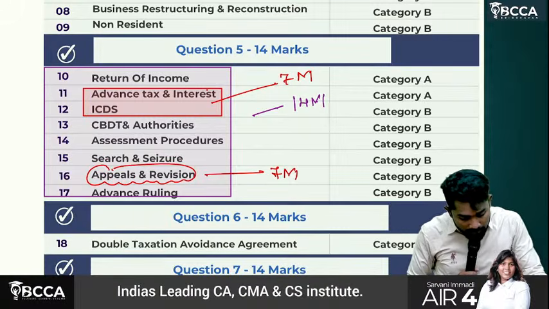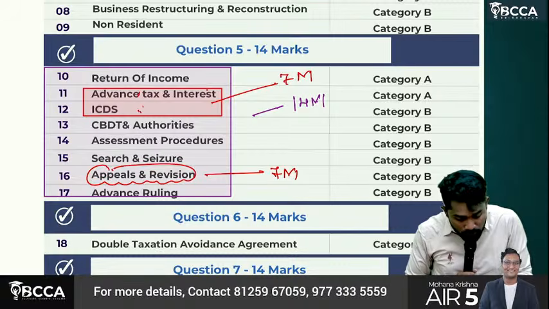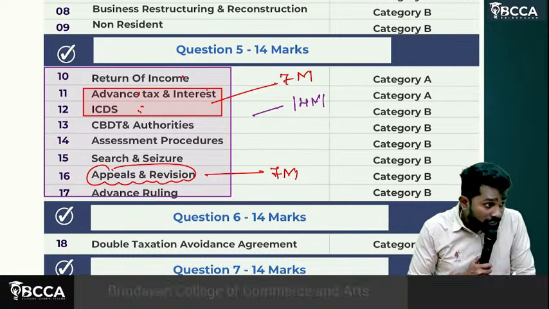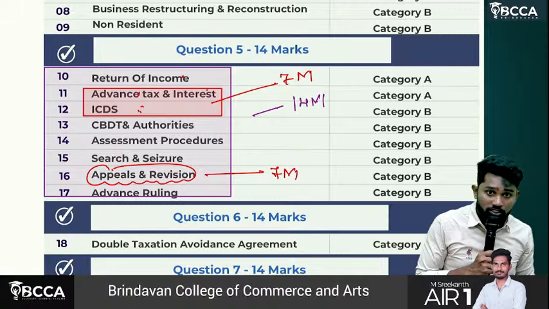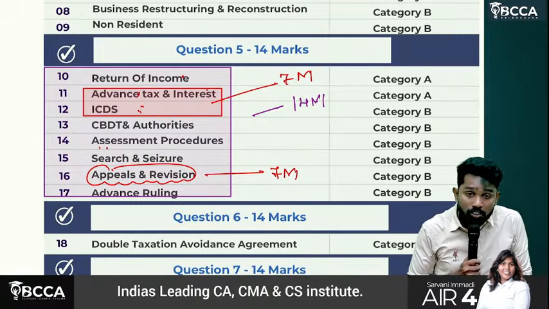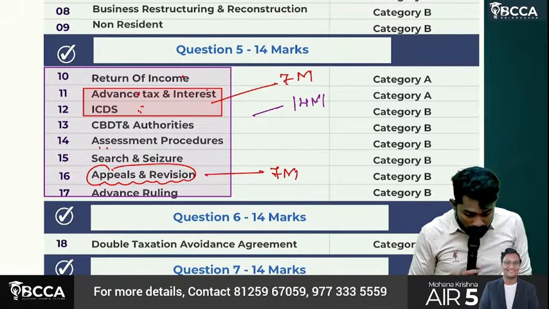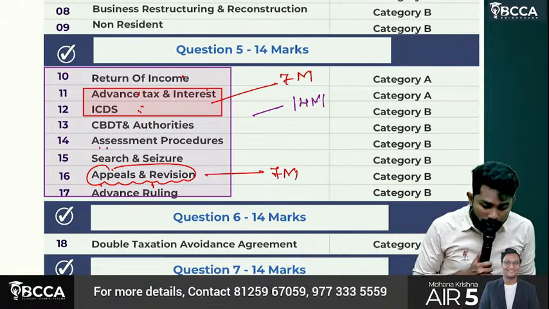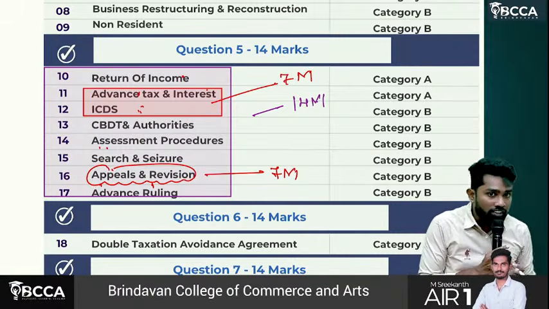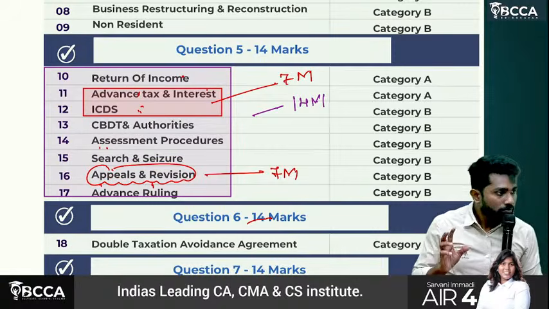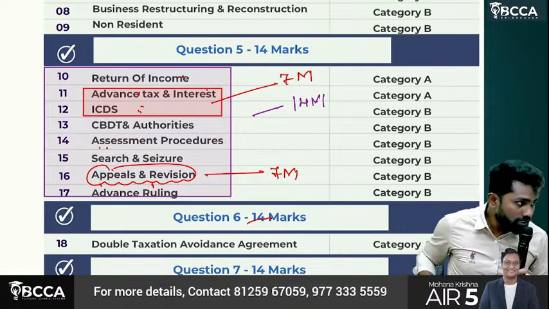So either they can drop the question from these two and ask a question on updated return linking with assessment procedures, because assessment procedures is also in the same slot, or else they may drop the appeals and revision question and again frame a question linking with updated return and assessment procedures. Understand, sir?